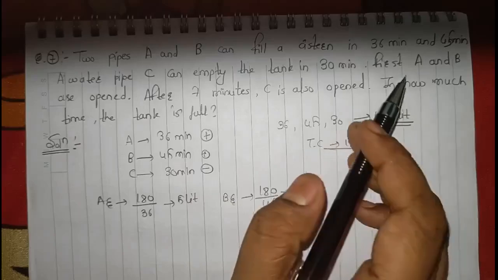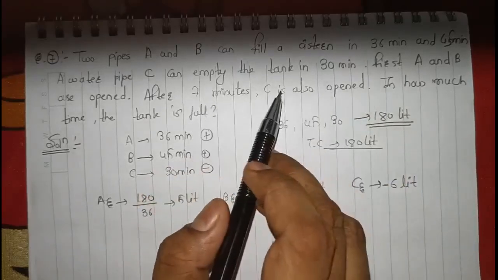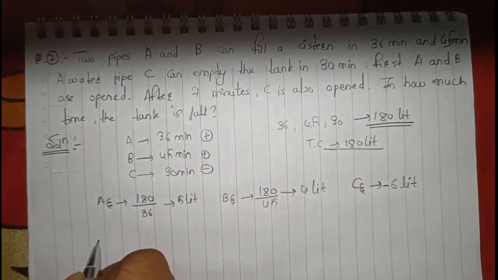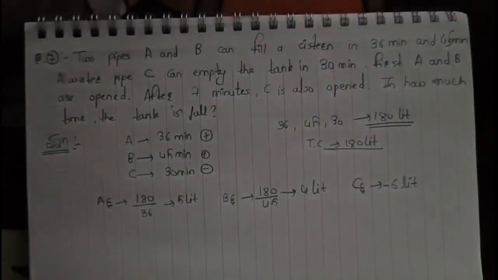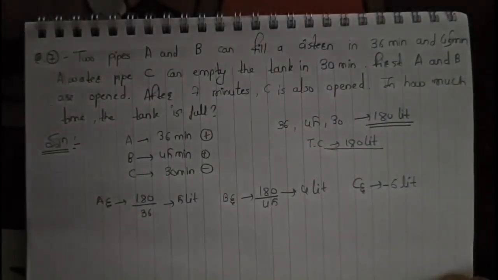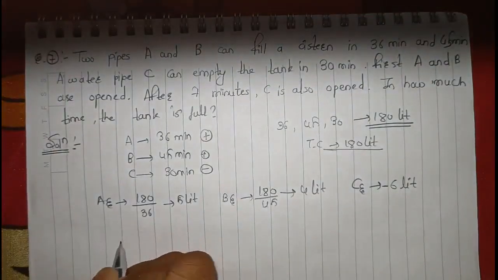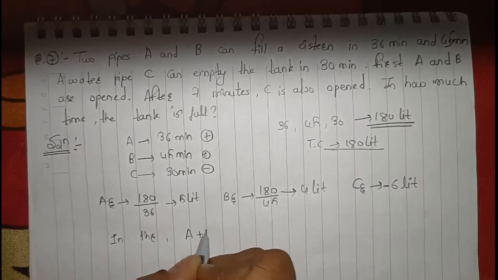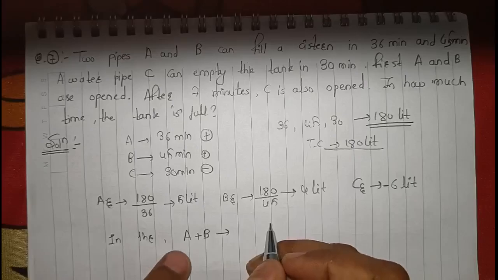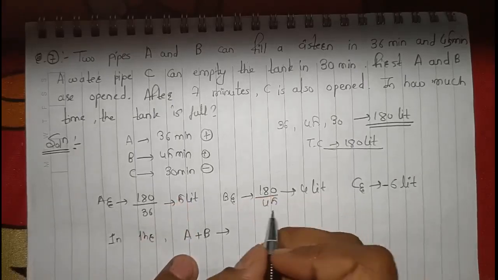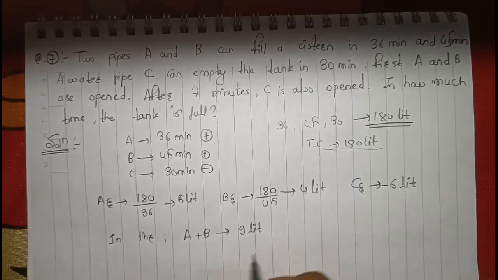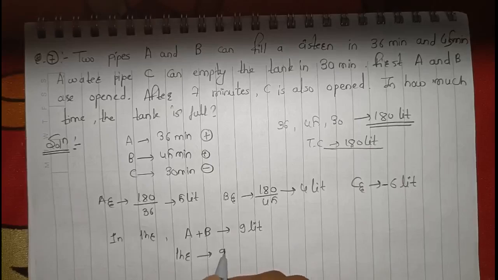Now for the initial 7 minutes only A and B are working, because after 7 minutes C is opened, right? So A plus B can fill 5 plus 4, that is 9 liters of the tank.